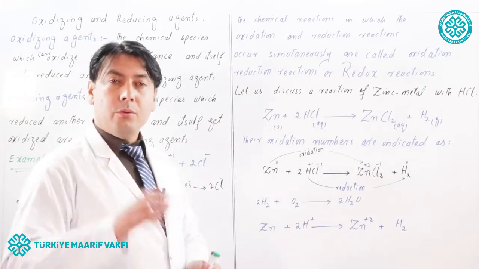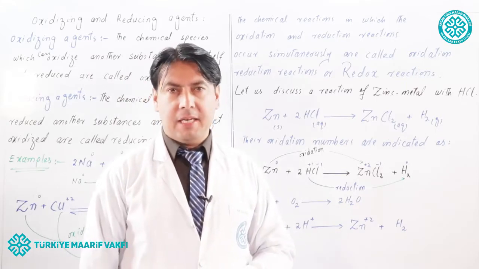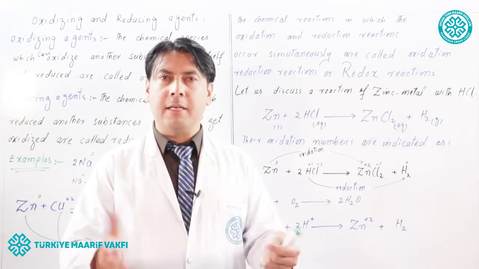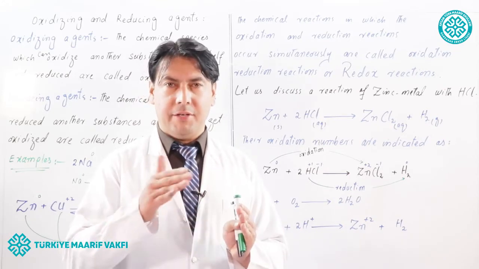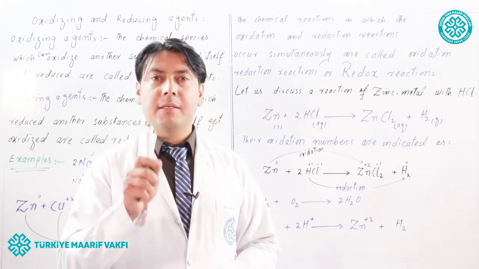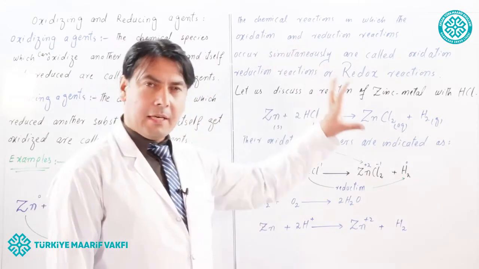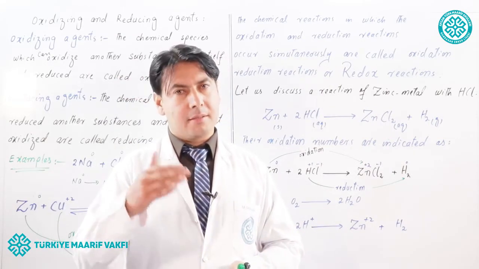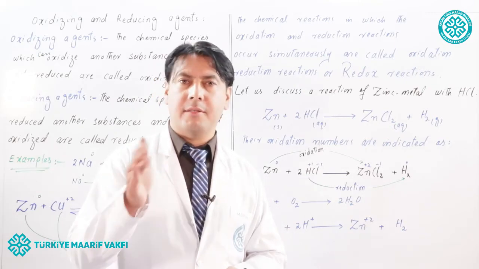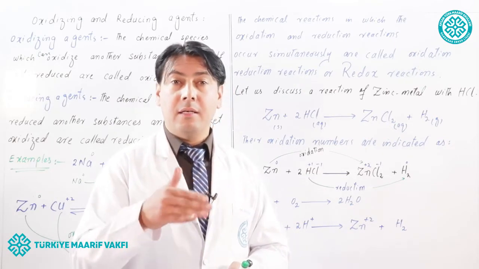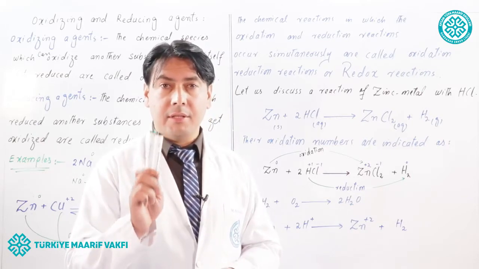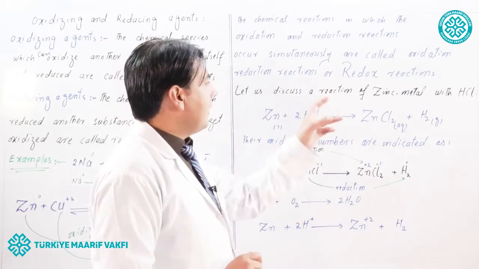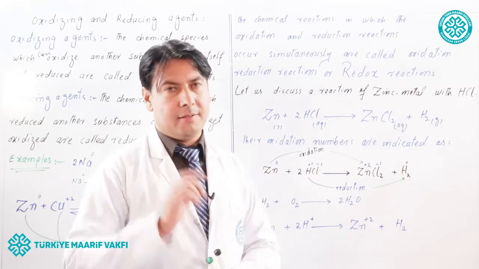So, those chemical reactions in which oxidation and reduction occur simultaneously are called oxidation reduction reactions or redox reactions. The chemical reaction in which one species has oxidized and another species has reduced are called redox reactions or oxidation reduction reactions. Let us discuss a reaction of zinc metal with HCl.